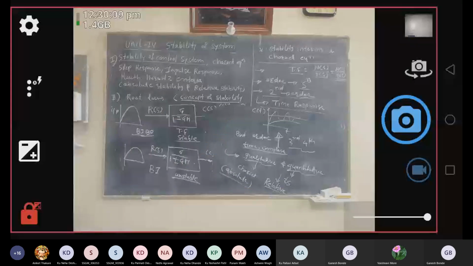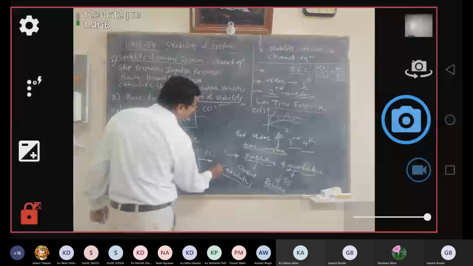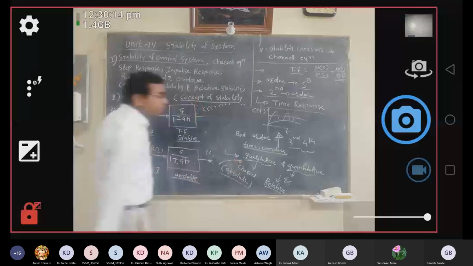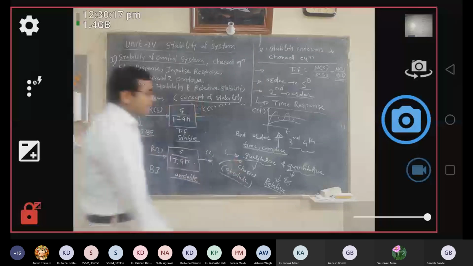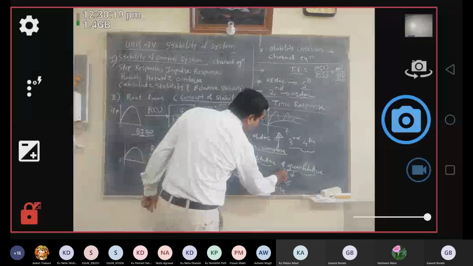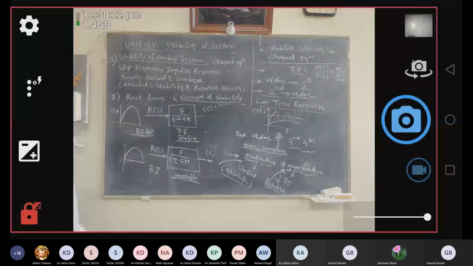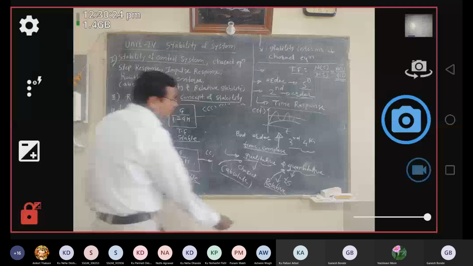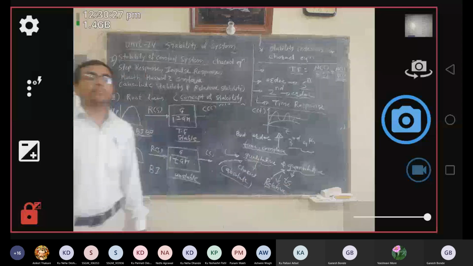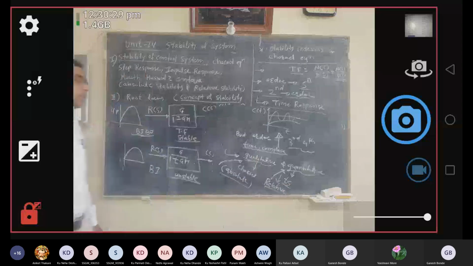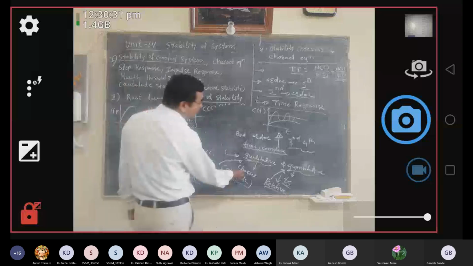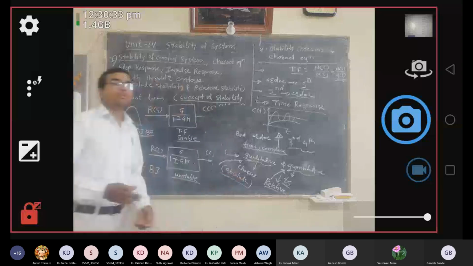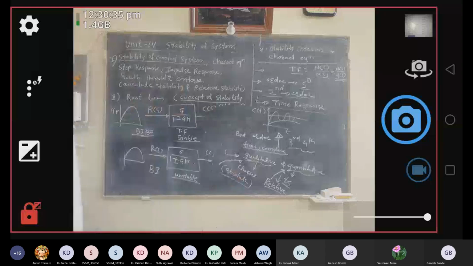Always remember, absolute stability is the qualitative analysis of the system, and relative stability is the quantitative analysis of the system. Relative stability is related with the settling time of the system. Based on the settling time, we can determine whether our system is stable or unstable, and how much time it will take to settle down.